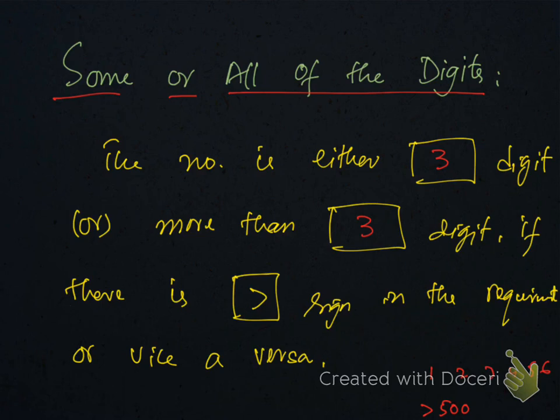So in this case, the number can be either 3 digit or 4 digit or 5 digit or 6 digit. So be careful when you have this statement, some or all of the digits, then the number could be more than 3 digit if there is a greater sign in the requirement.